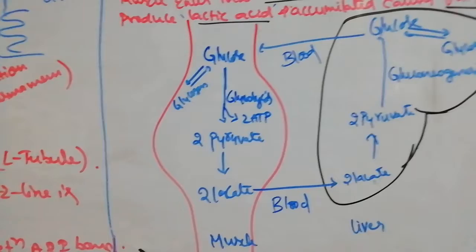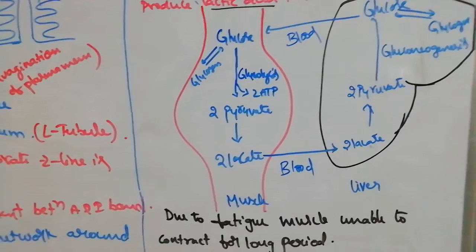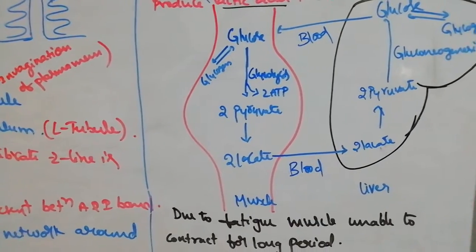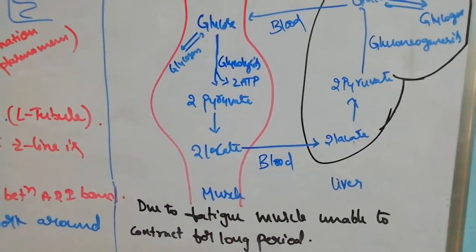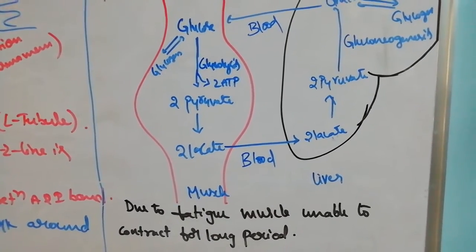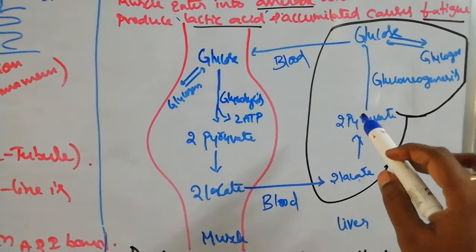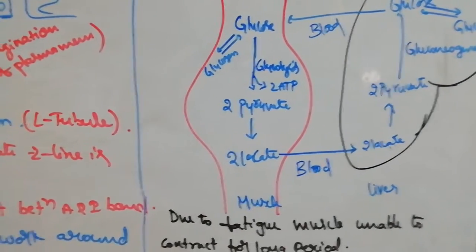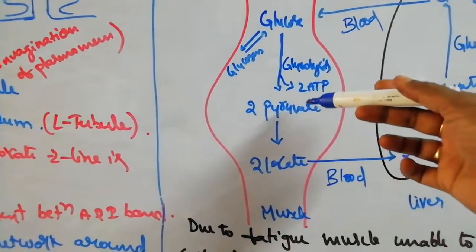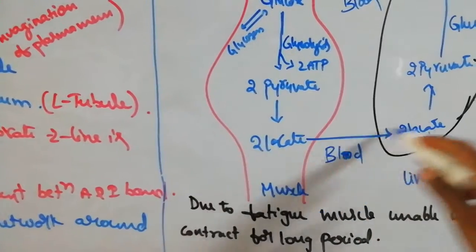So the muscle contracts repeatedly. For example, a person running some distance feels pain in the leg. That pain is nothing but the accumulation of lactic acid, which causes the fatigue. After taking rest, that lactic acid reaches the liver, is converted into glucose, and through the blood reaches the muscle again as glucose. By glycolysis, 2 ATPs are produced again, and again lactic acid forms, so the cycle repeats.